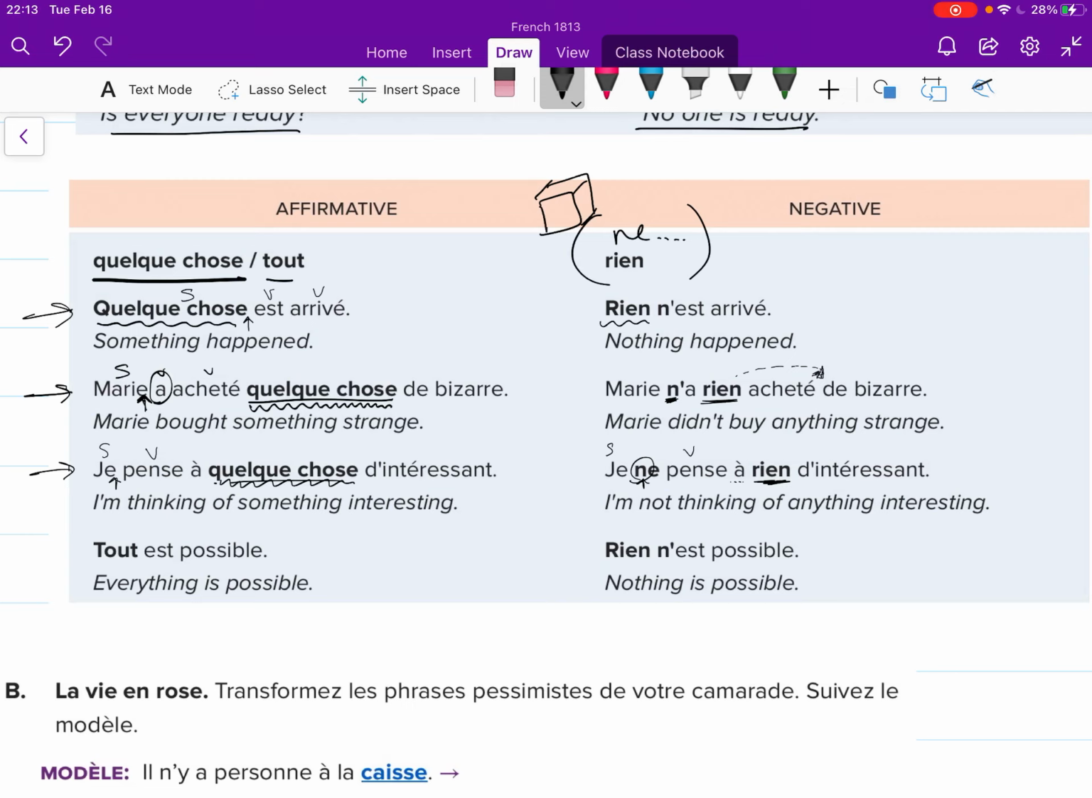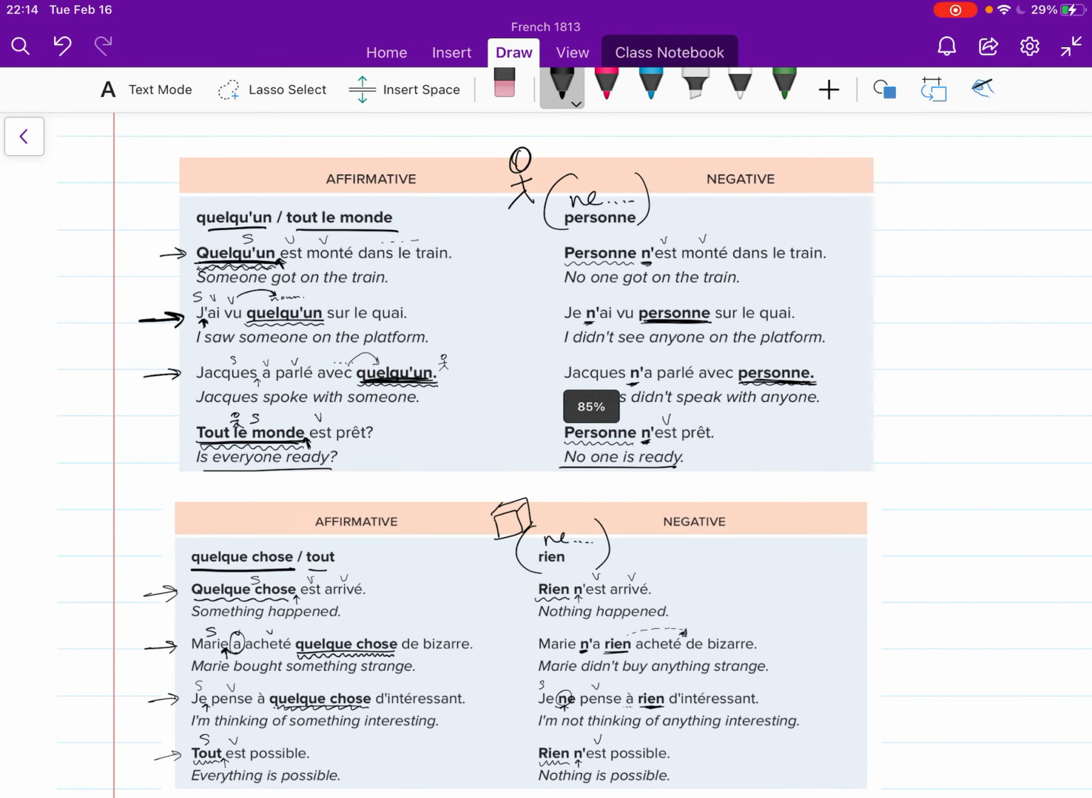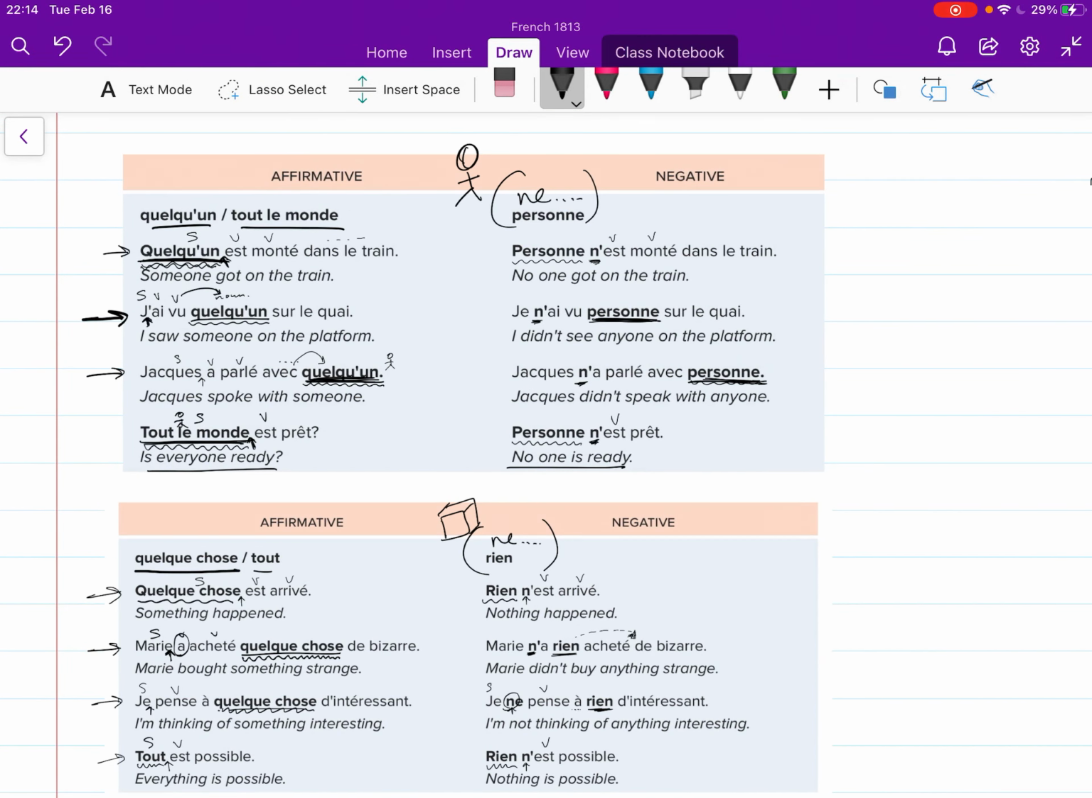This now becomes rien n'est arrivé. Two verbs. And finally, tout est possible. I find my subject verb. My verb is going to help me identify where to put my ne. This happens to be the subject of my sentence and the thing that is going to become negative. So that's where I'm going to put it. Put my ne before my verb, change it to be rien. So objects go with ne rien or rien ne. And people go with ne personne, or if you need to flip around the order, personne ne.